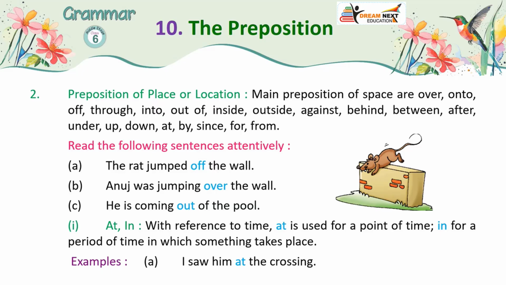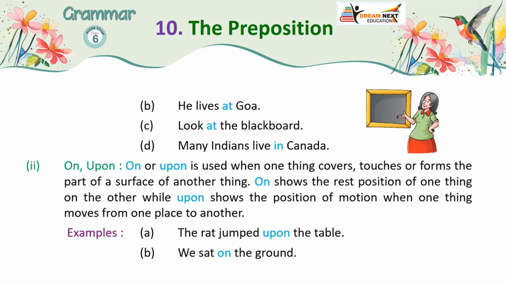1. At, in, with reference to place. At is used for a point of place, in for a place within which something takes place. Examples: A. I saw him at the crossing. B. He lives at Goa. C. Look at the blackboard. D. Many Indians live in Canada.